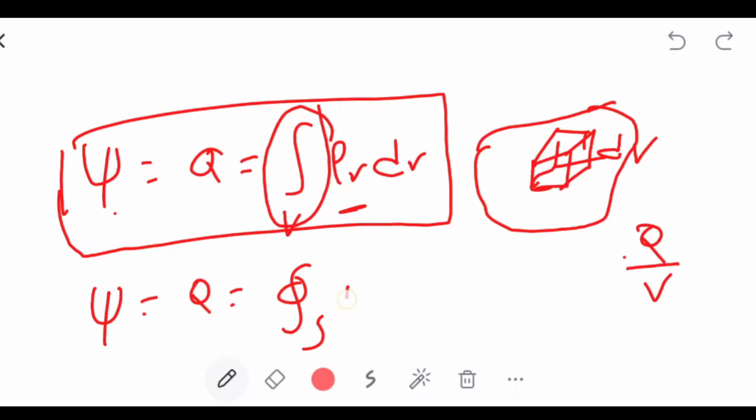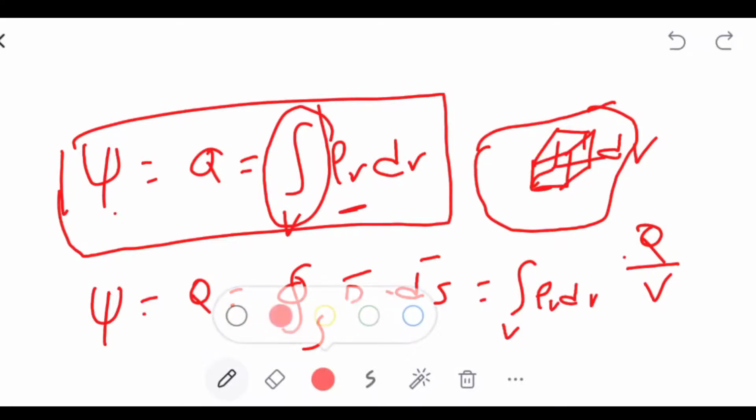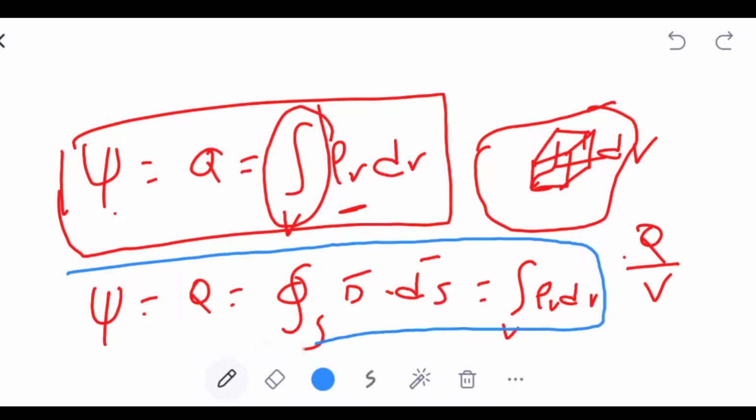The closed surface integral of D dot dS also equals the volume integral of rho v dv. This is the common form used to represent Gauss law mathematically. These are important formulas; to remember them, we have to practice.